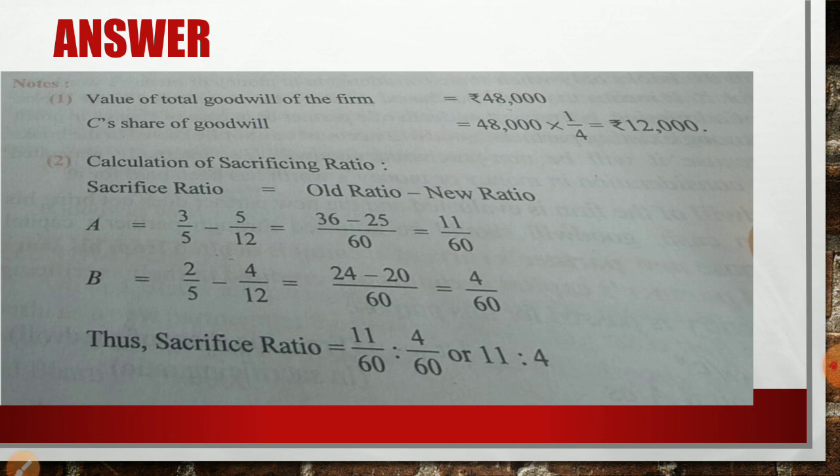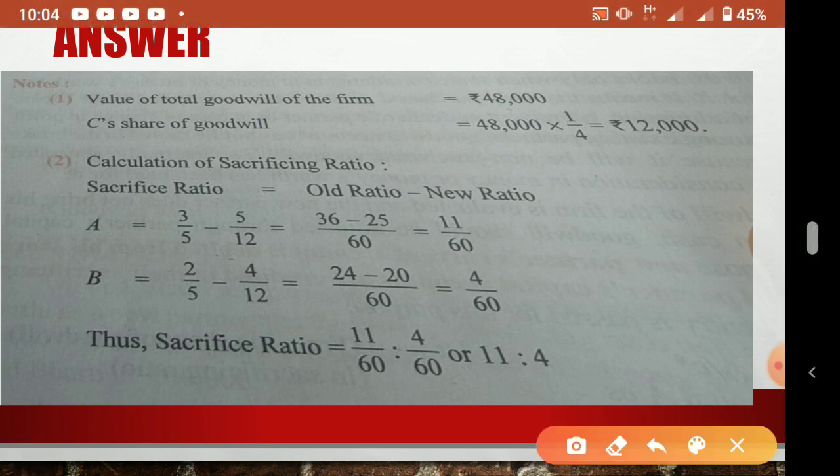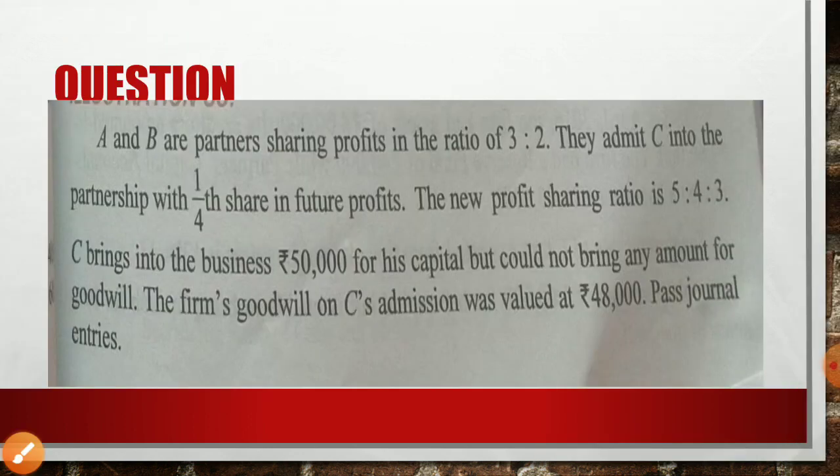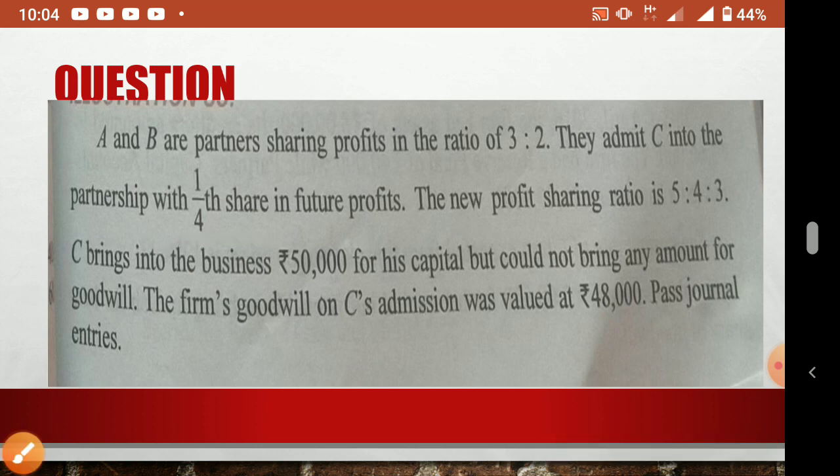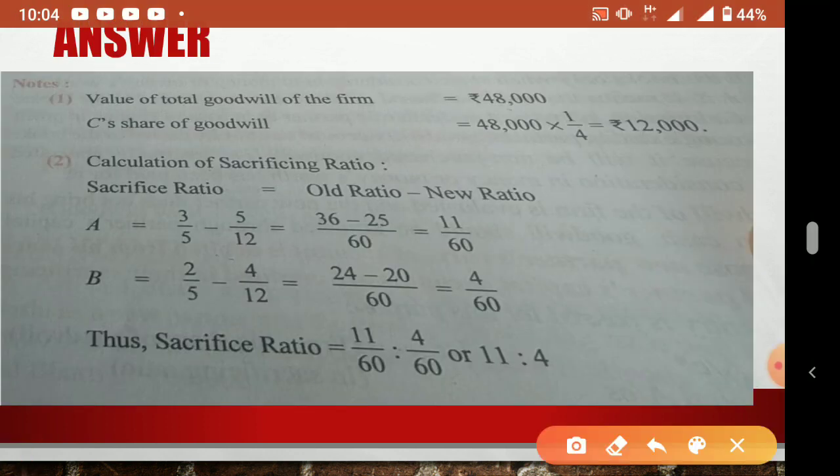Now the value of goodwill of the firm is how much? 48,000. This is the goodwill of the firm. Now C's share of goodwill is 48,000 into 1/4. He is admitted for how much share? 1/4. We can see in the question, 1/4 share he admitted. So 1/4 of 48,000 we calculate. That is 12,000. Okay. Now the sacrificing ratio we calculate.